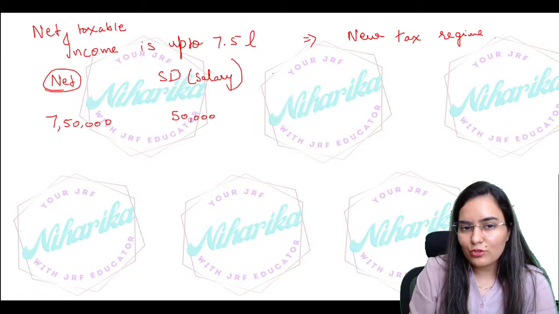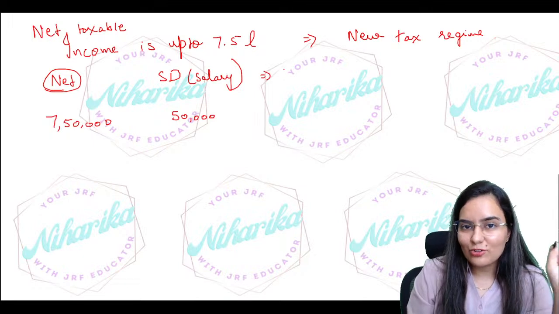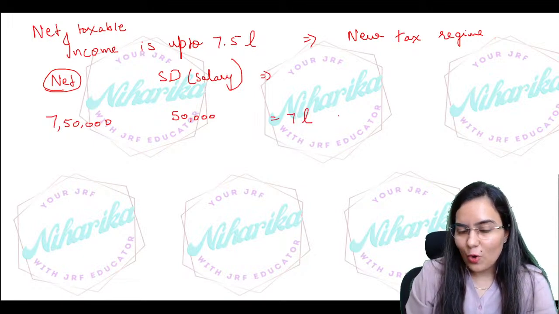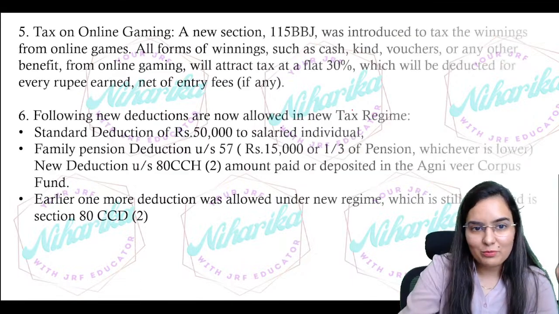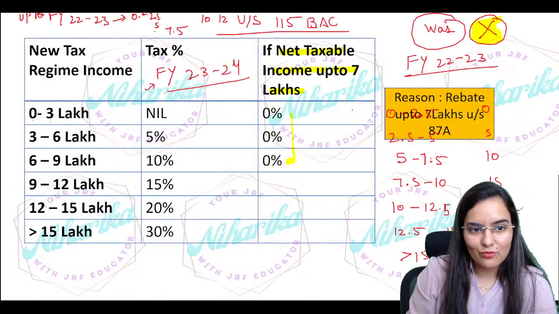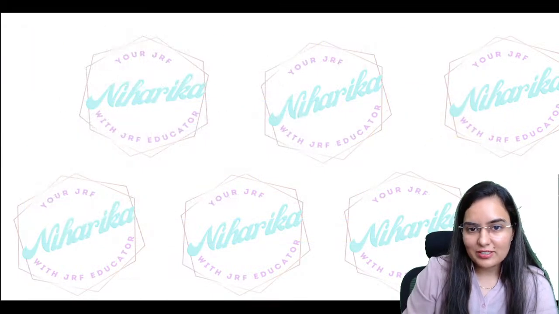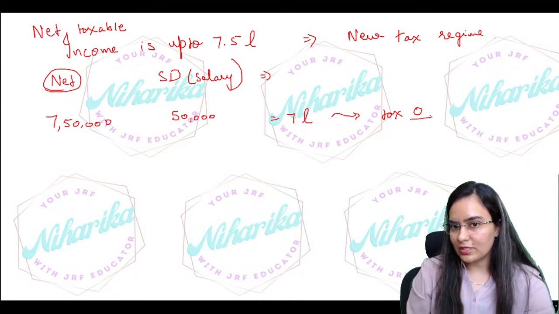So now your net taxable income will be 7 lakh. On this 7 lakh, whatever tax you calculate, 0, 5%, 10% and so on, ultimately you will get the rebate. So the tax will be 0, total 0.